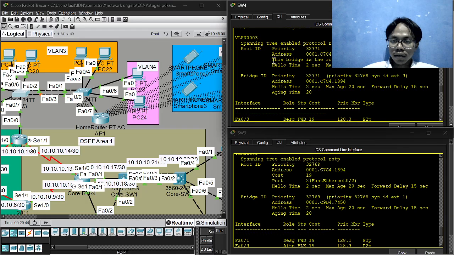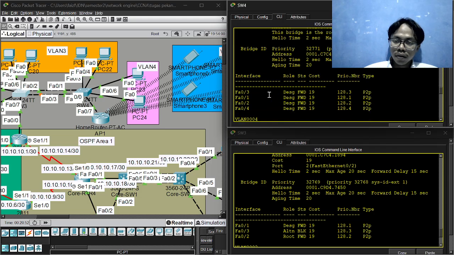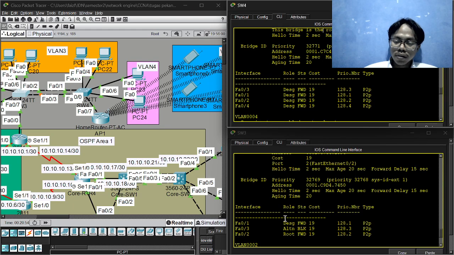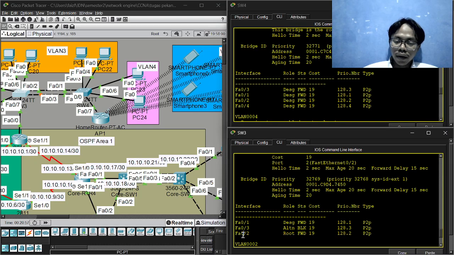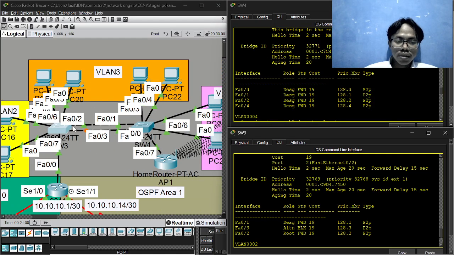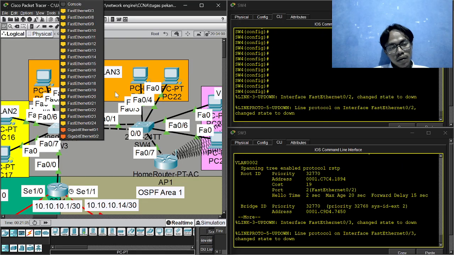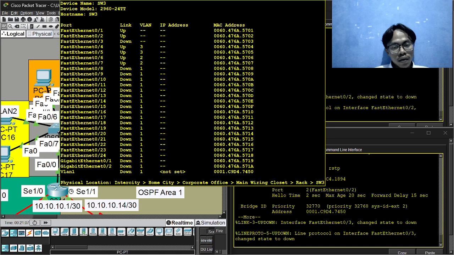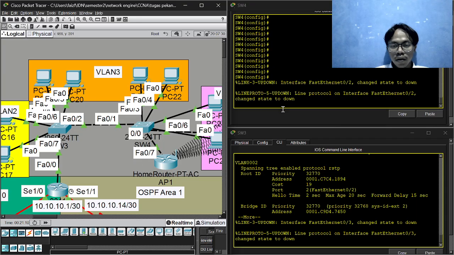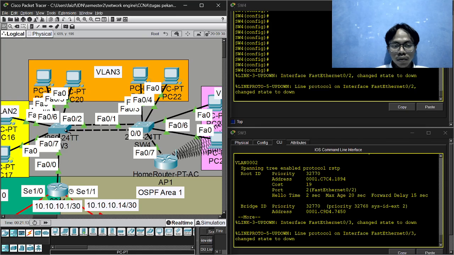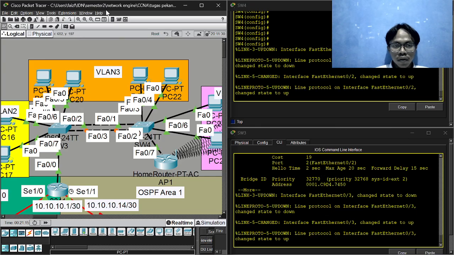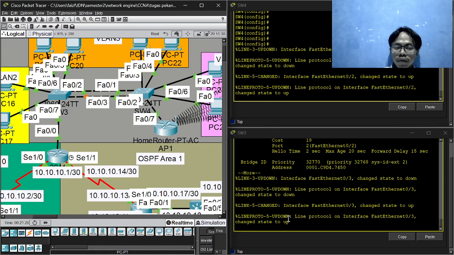It means SW4 is the root bridge. Okay, and the root port is on the link at the top, not here, not here. Yeah, for the root it is from the top.